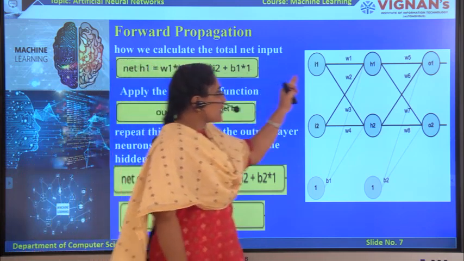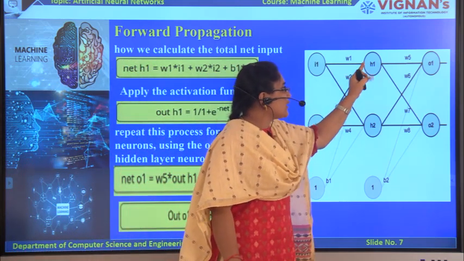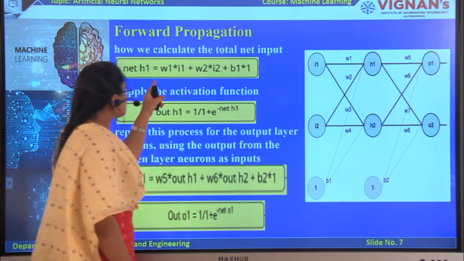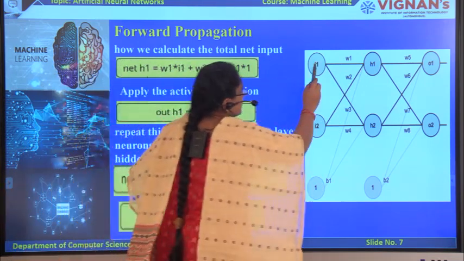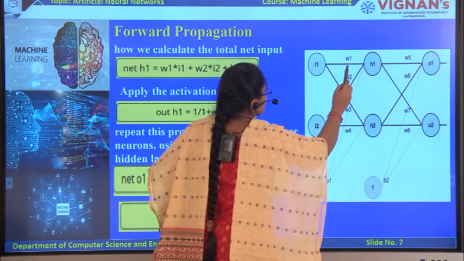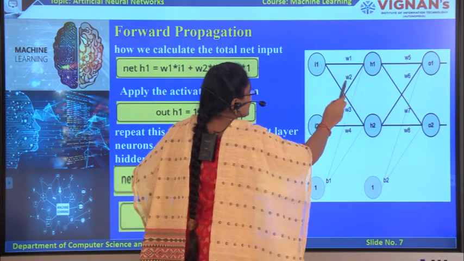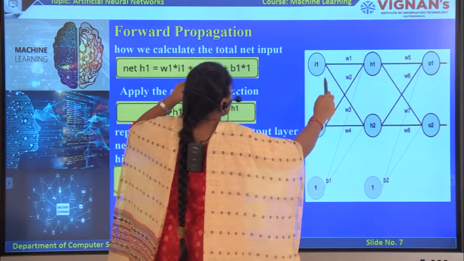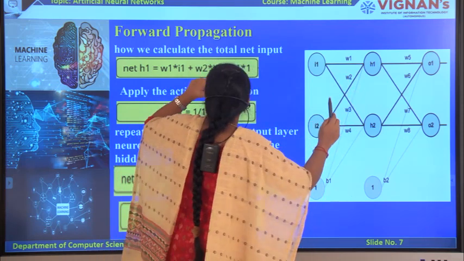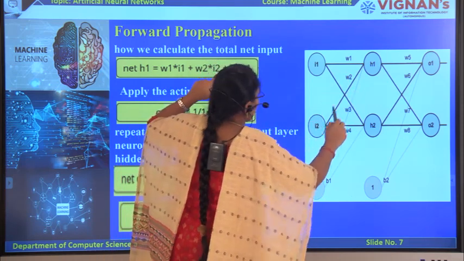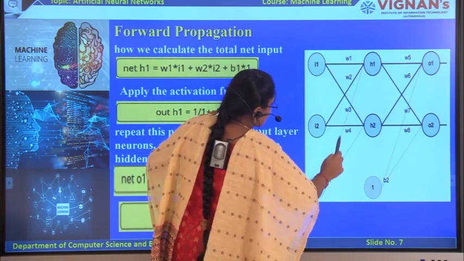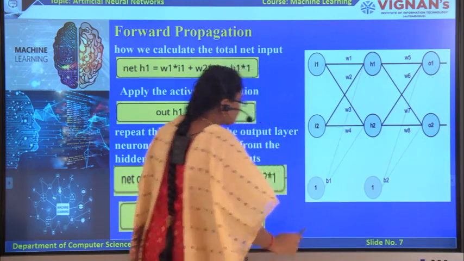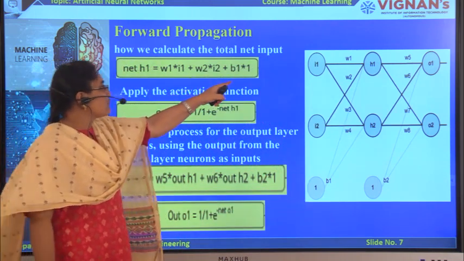For example, to compute the net input for H1, we use W1 into I1, meaning the input value with its associated weight W1, plus W2 into I2, plus the bias value B1 with its associated weight 1, B1 into 1.